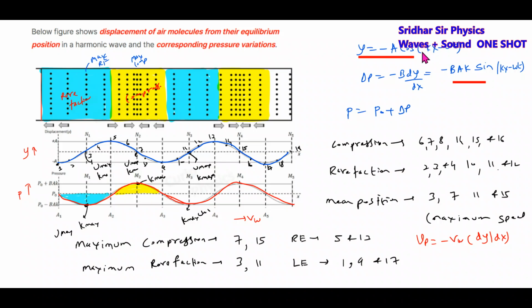And if you know the displacement wave, you can calculate the pressure wave, and from the pressure wave, the density wave. Here only I'll write it. What will be the expression for density wave? Rho naught A K sine(kx minus omega t). This is a density wave, and this is a displacement wave.